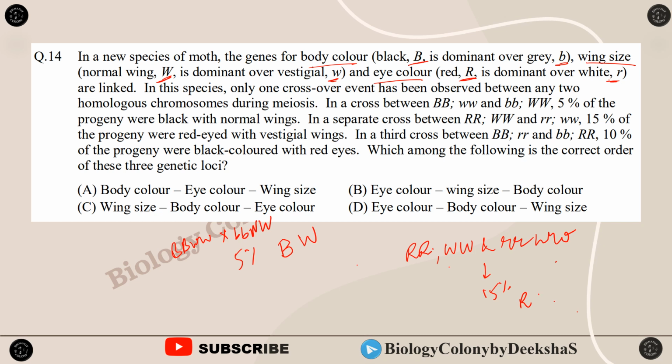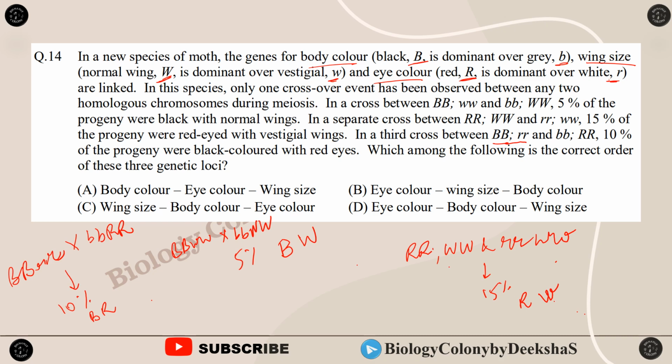So this will be small w. Then in a third cross between capital B small r, that is white eyed and black body color, crossed with small b capital R, then we are getting 10% of progeny were black colored with red eyes. Which among the following is the correct order of these three genetic loci?